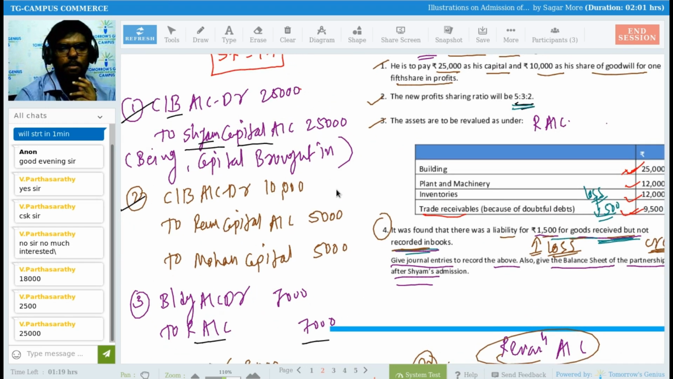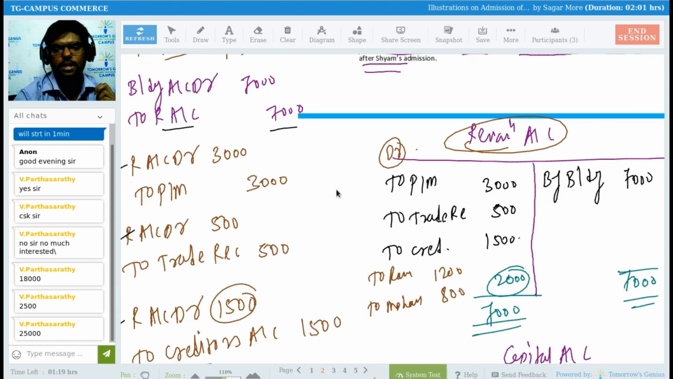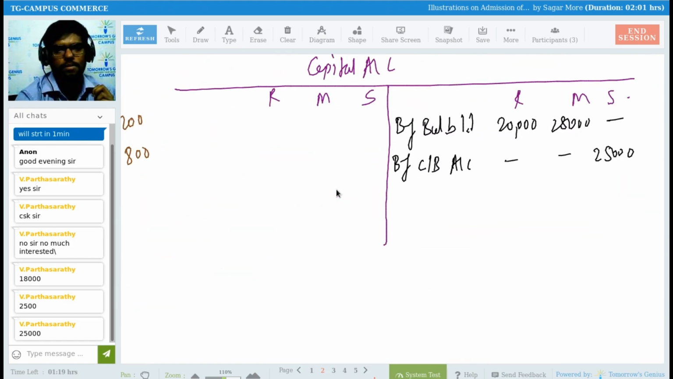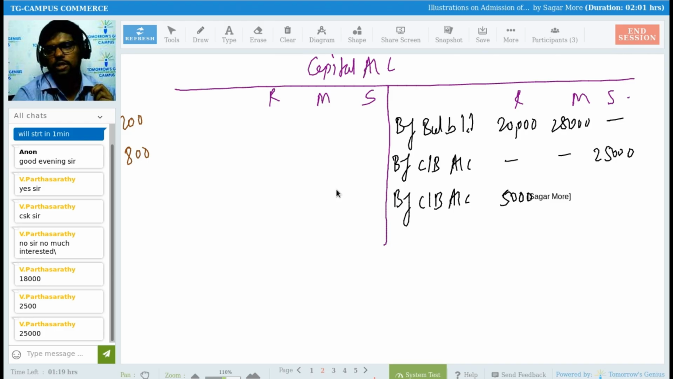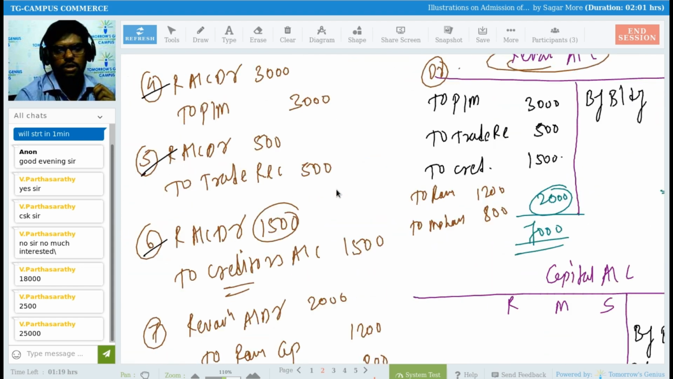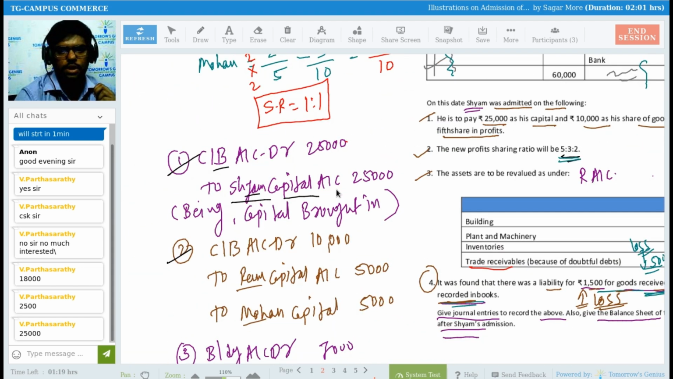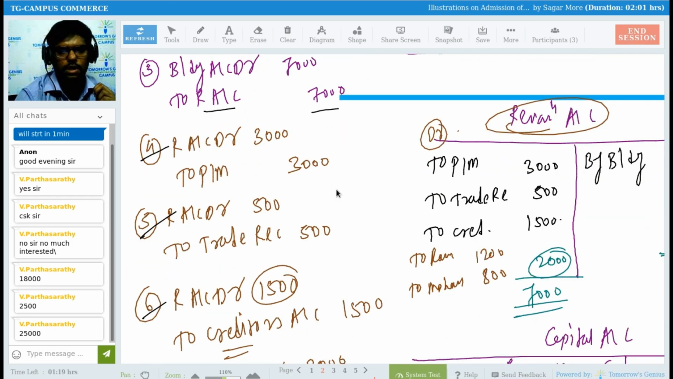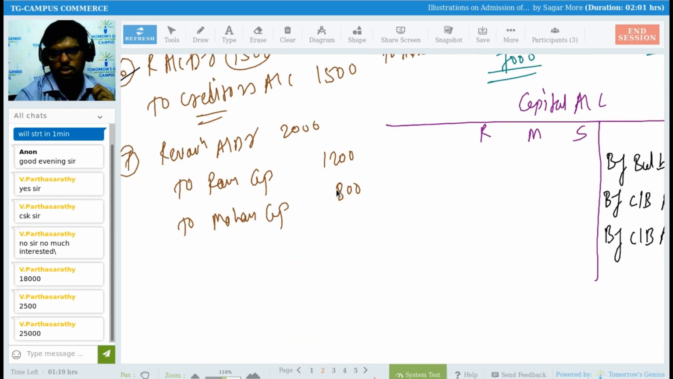In the next entry there is also capital of Ram and Mohan, no? Cash bank account debit to Ram capital and Mohan capital, right? So I need to write it down on the credit side of Ram and Mohan, right? By cash bank account 5,000, 5,000. So I'm writing here by cash or bank account in the column of Ram 5,000 rupees, in the column of Mohan 5,000 rupees, right? Okay, next, sir, next. So in the first two entries only there is capital, no capital in the third, fourth, fifth, sixth entry. In the seventh entry there is a capital, sir, right?